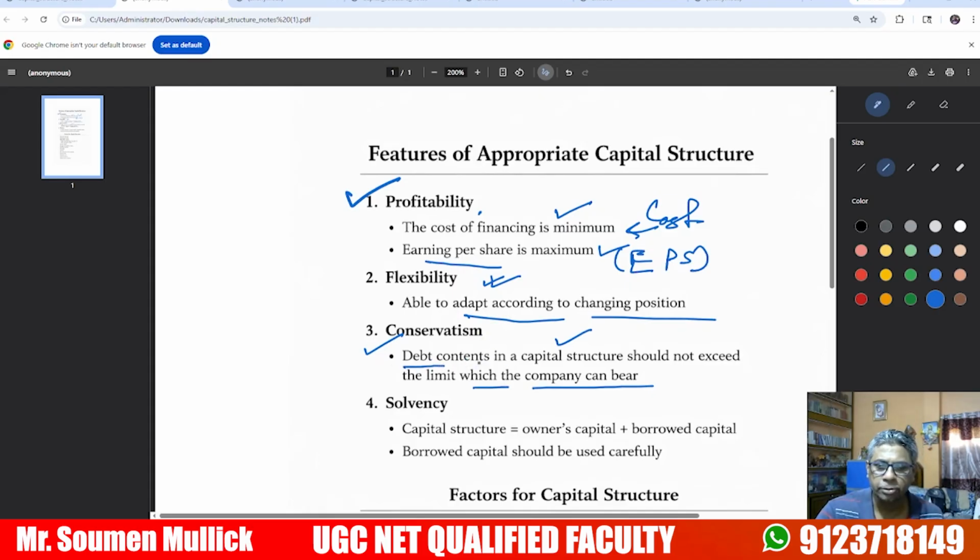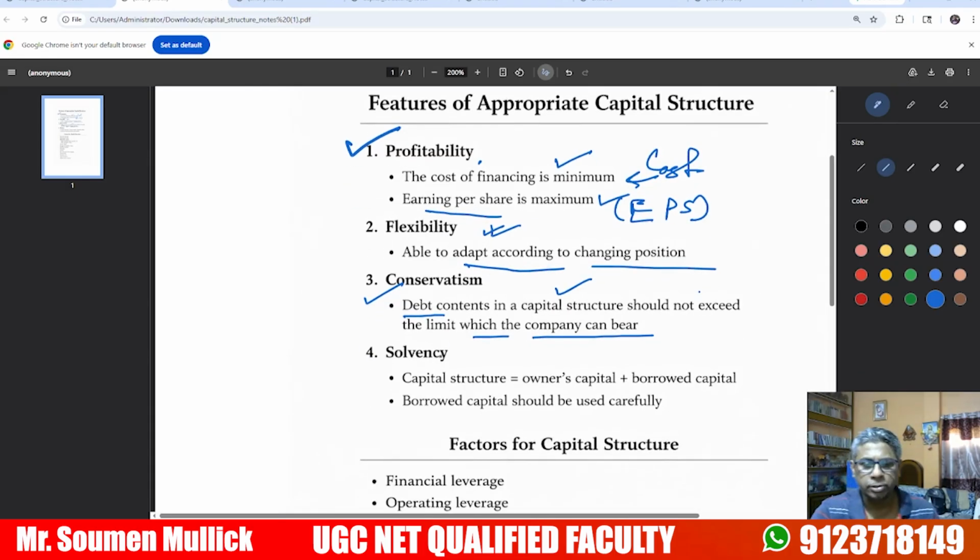Debt capital is highly risky, so we have to keep in mind not to exceed the limit which the company can bear. Next, solvency: capital structure is the owner's capital and borrowed capital. This main point comes repeatedly. Borrowed capital should be used carefully.